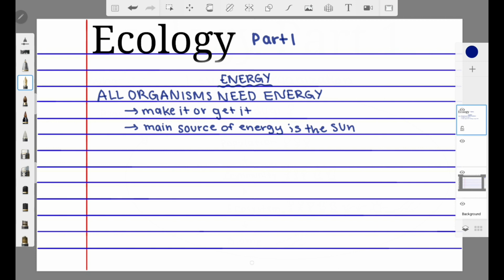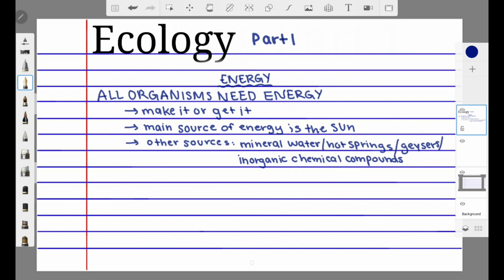And the main source of energy is the sun. Most plants that make their own food, their own energy, will get this energy from the sun, but a few will also get it from some other sources. Those being mineral water, hot springs, geysers, and other inorganic chemical compounds.